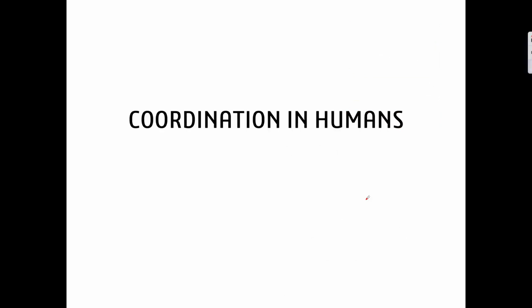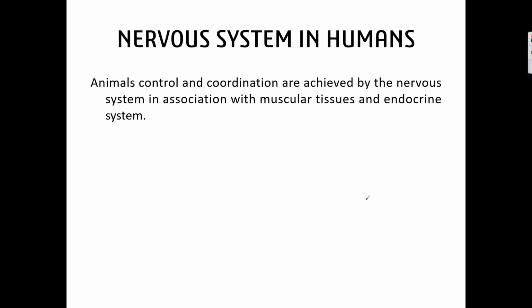Welcome back, students. In this video, I am going to talk about coordination in humans. The coordination in human beings is usually brought by both the nervous system as well as the endocrine system. But in the current video, I am going to talk about the central nervous system, or the nervous system in human beings. So the nervous system in association with muscular tissues and the endocrine system will perform certain activities, or it will control the entire